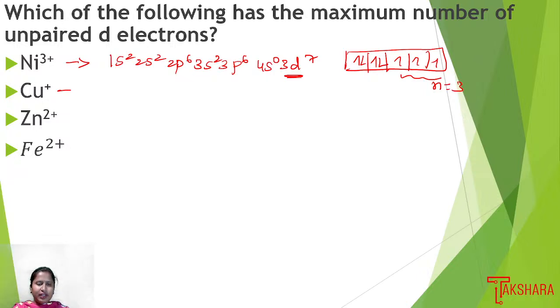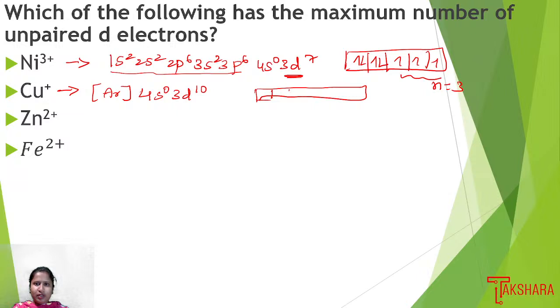Then if I write the configuration for Cu+, up to here we can write argon, and the last valence configuration is 4s0 3d10. If I write the orbital representation, d orbital 1, 2, 3, 4, 5, there are 10 electrons.